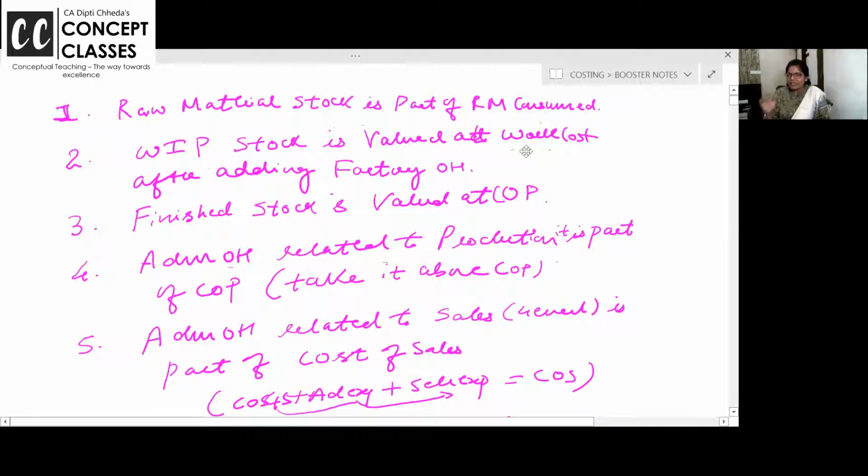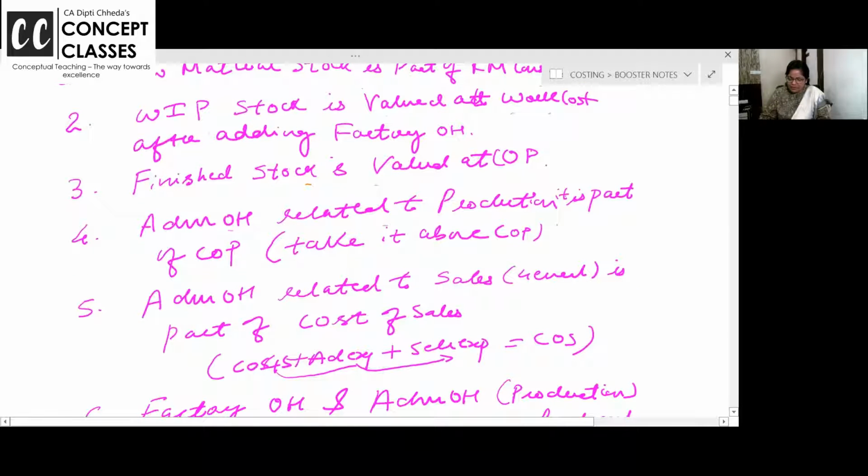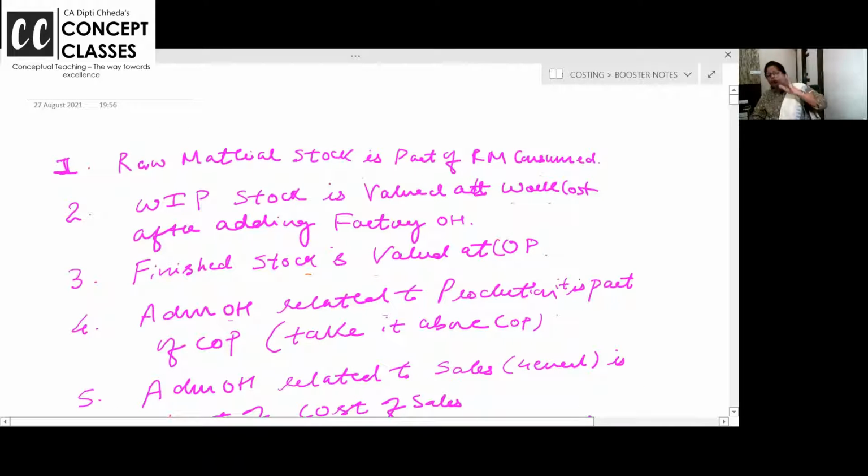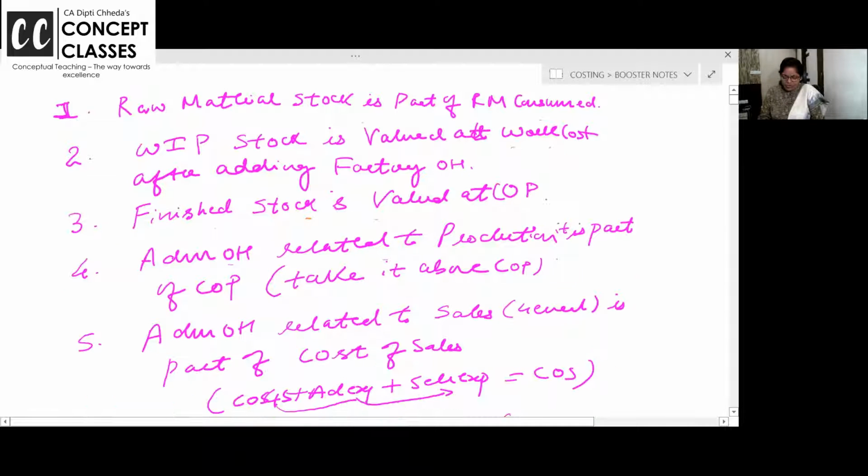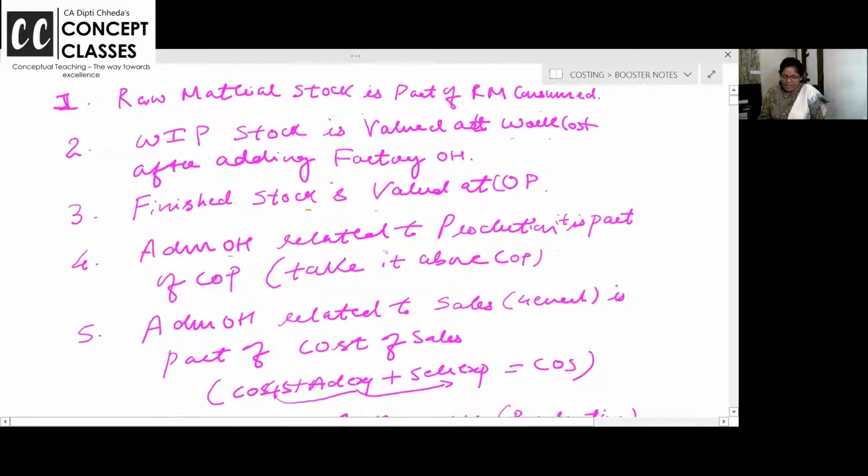You can't change the placement, ma'am. Ultimately, it all has to be added up, no? No. Finished goods is valued at cost of production. Yes, 3 types. Raw material is shown in the raw material consumed. Work in progress is valued at works cost, and finished stock is valued at cost of production, right?